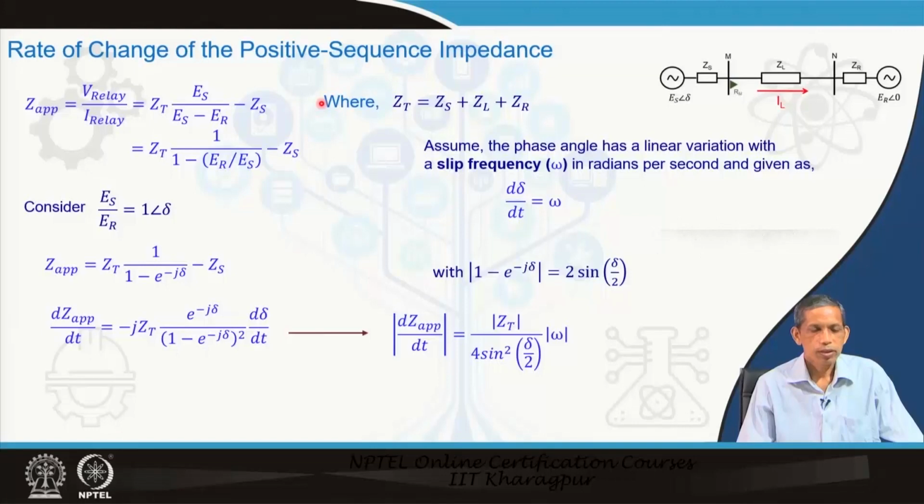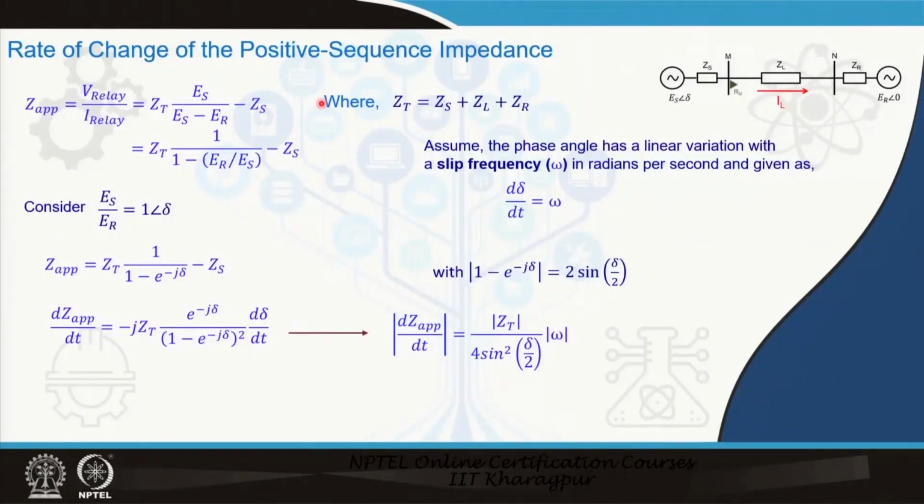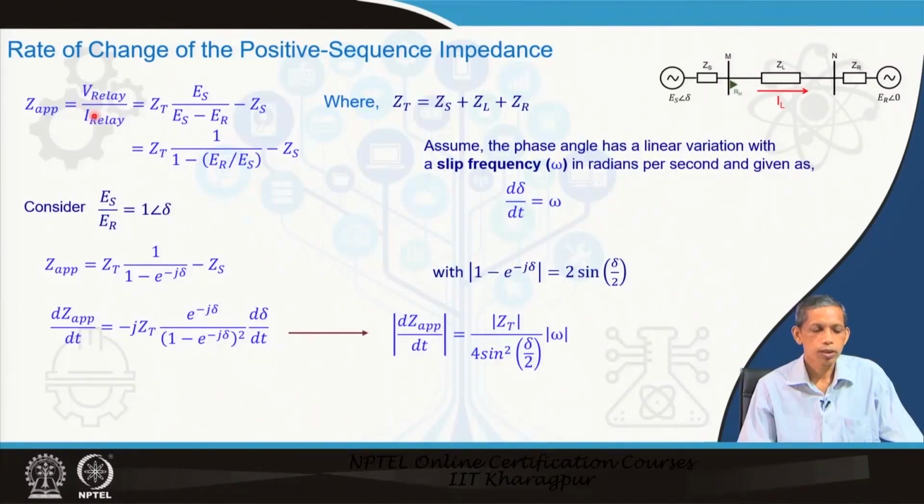Now, let us analyze what this rate of change of impedance reveals. So, we have a two bus system as usual and a current flowing from left to right from bus M to N. So, this is the swing situation we are talking about, not a fault situation. So, Z apparent equals V relay upon I relay, and that equals Z T times E S upon E S minus E R, minus Z S, where Z T equals Z S plus Z L plus Z R, the series impedance. That we have seen in our discussion in the last lecture.